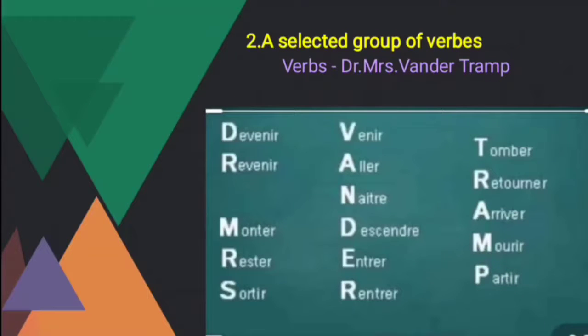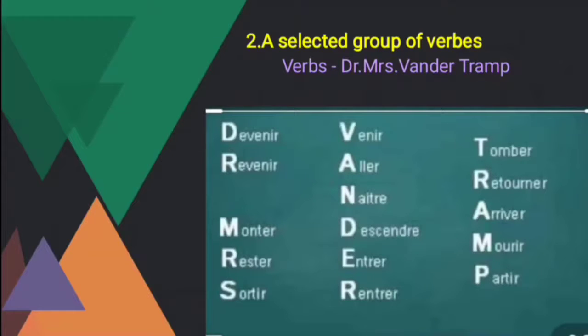And the second one, I told you, is the selected group of verbs. For the selected groups, you conjugate with the être verb. That is Dr. Mrs. Vandertramp. You can try this acronym, which goes like this: Dr. Mrs. Vandertramp, that is DRMRSVANDERTRAMP. These are the starting letters for these 16 verbs. You can easily memorize this one.